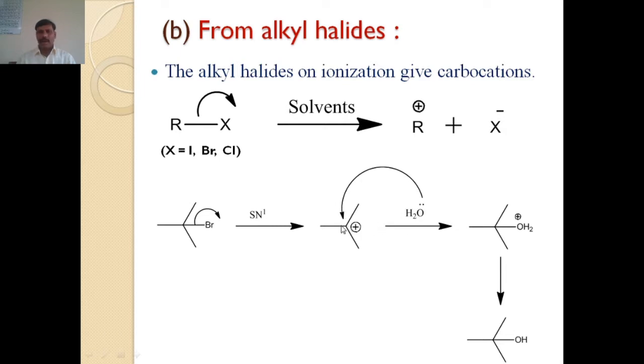That tertiary carbon atom is called the carbocation. The generation of carbocation takes place. That further undergoes hydrolysis and formation of alcohol takes place from that alkyl halide.